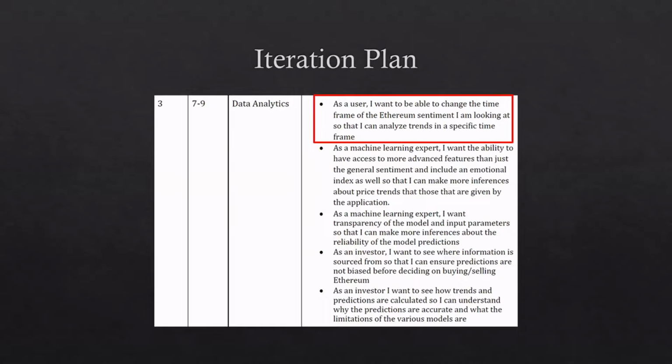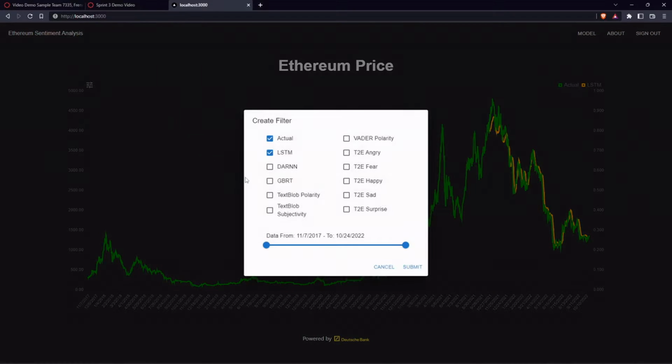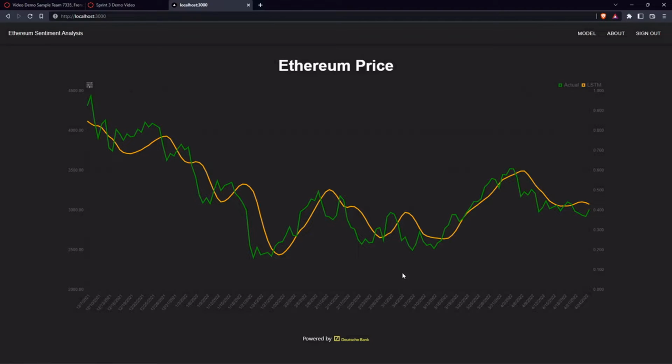The first feature we implemented was adding the ability to change the time frame of predictions that are displayed. Here is the main page of our application. Here we display the predictions of our different machine learning models. We can use the filter button located here at the top left of our chart. Using the sliders at the bottom of the pop-up dialog, we can change the time range that is displayed in the chart. Once we hit submit, the chart refreshes and shows the requested time range. The user can also zoom in and out of the chart for more control on the range of data that is displayed.